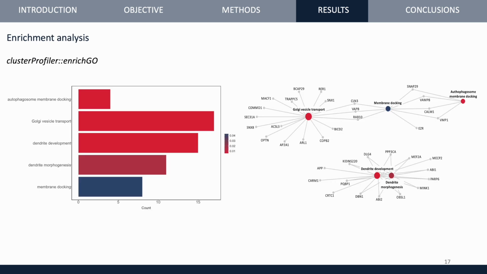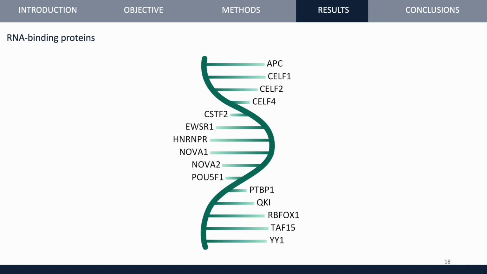Next, by extracting the genes related to the dysregulated events, the enriched biological processes were analyzed, resulting in the two figures. On the left side, the biological processes are shown as a function of the number of genes related to each one. On the right side, the information of the previous graph is extended by including the relation of the genes with the biological processes. Finally, using both EventPointer ST and BIM, we obtained that the RBPs represented in the figure were dysregulated, and this indicated possible targets for glioblastoma.